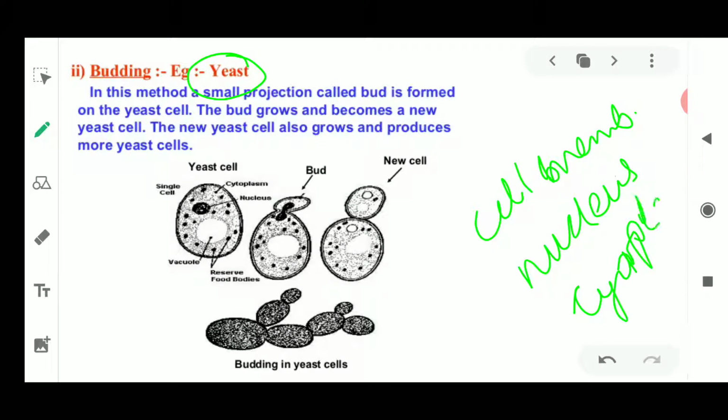These made the basic structure of a cell. Here also the same things are present.